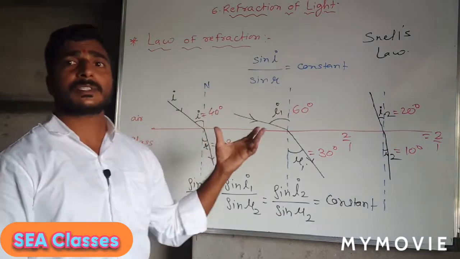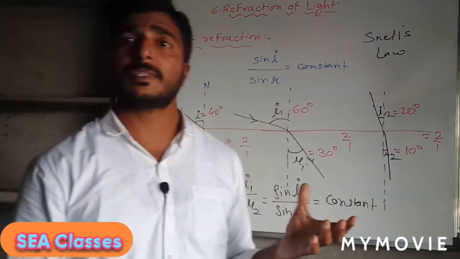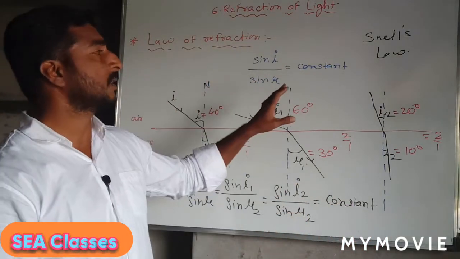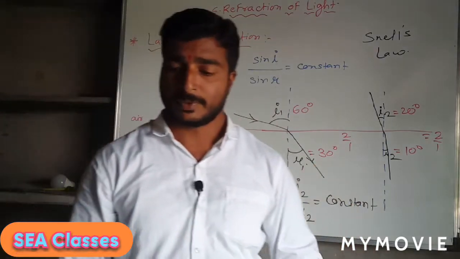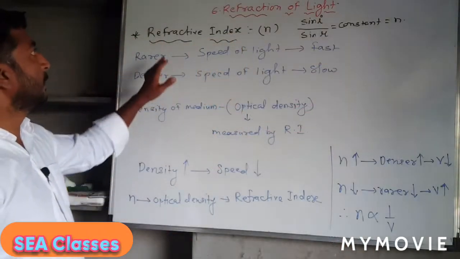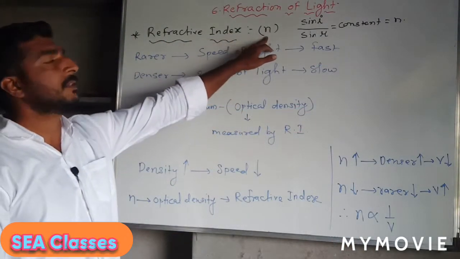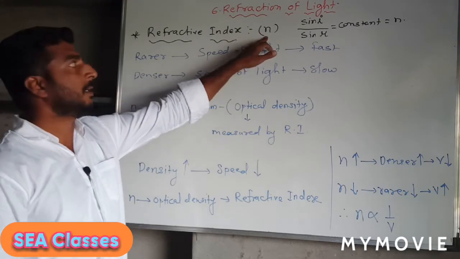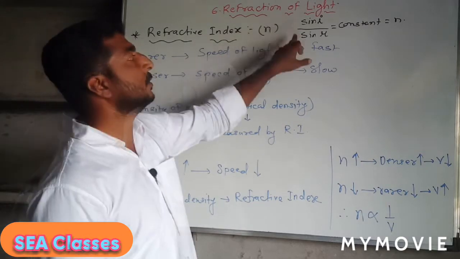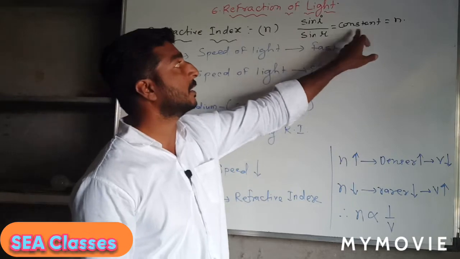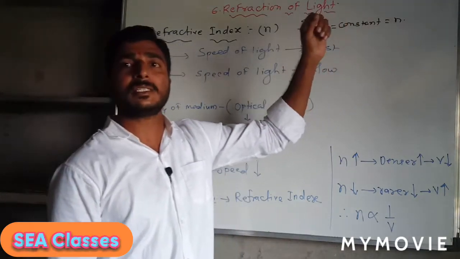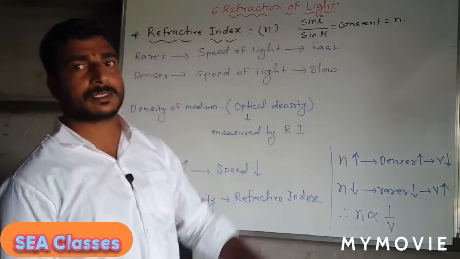So the ratio of sine I to sine R remains constant for the given two medium. We study the refractive index, which is given by n. And we have studied that sine I to sine R is always constant, and that constant is given by n, meaning it is nothing but the refractive index.